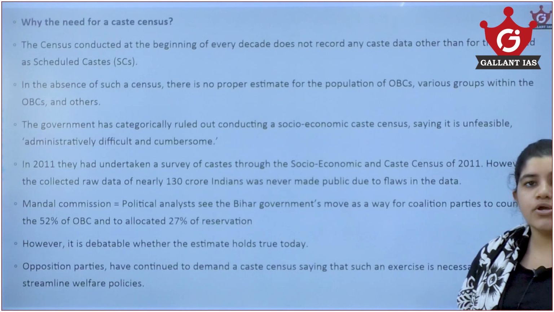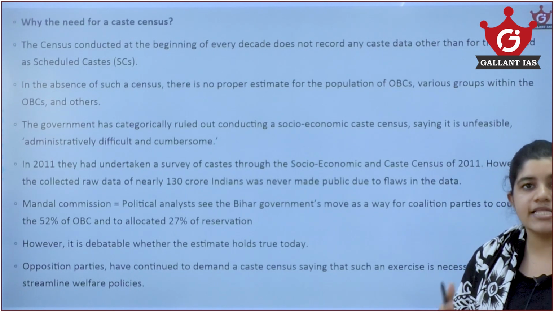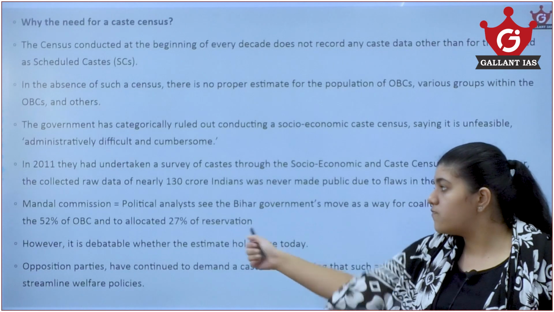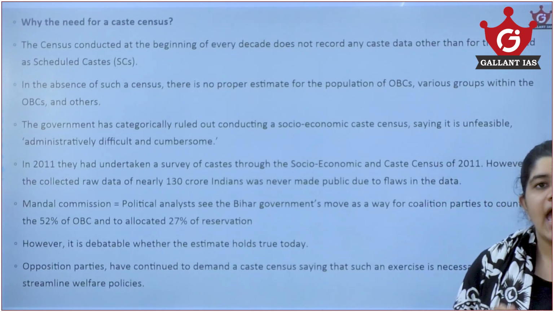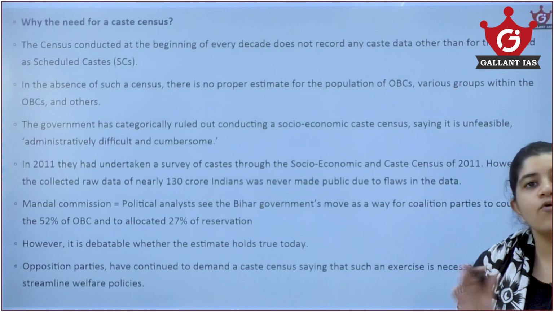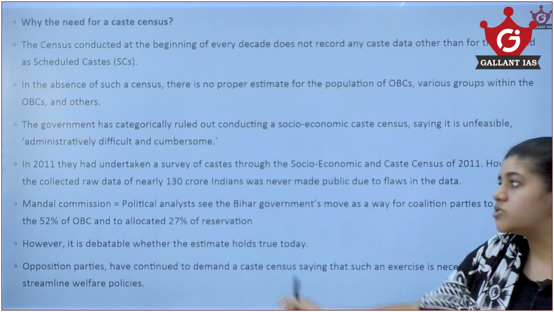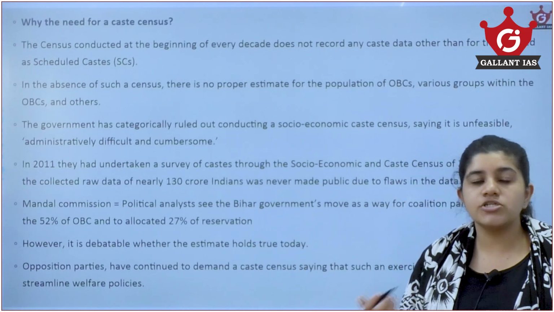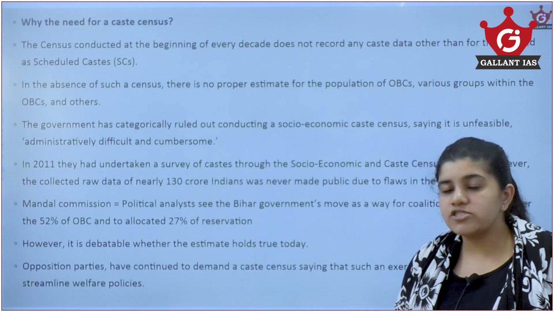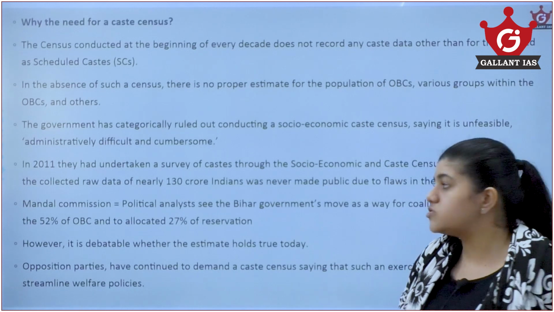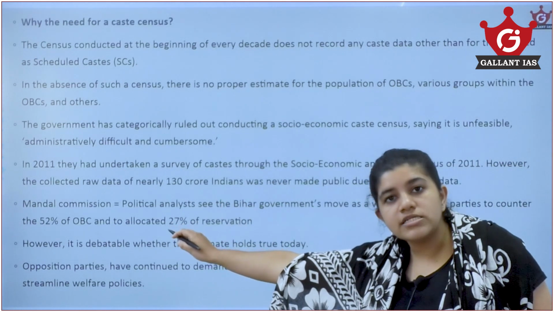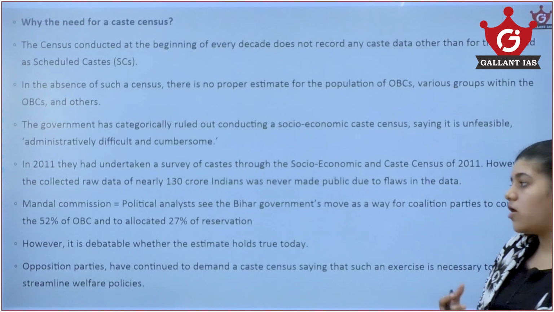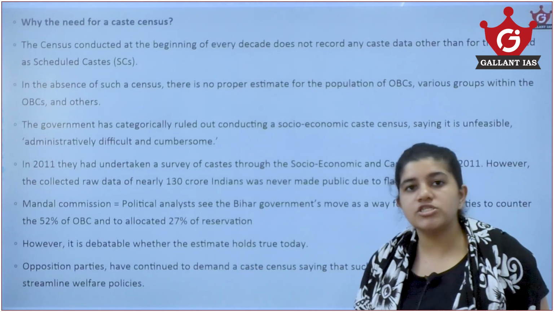So, as I told you, you might know if you learn polity, the Mandal Commission recommended 27% reservation to about 52% of OBC back then. As I have told you, till 2011, no caste-based survey ever took place. So, how did the Mandal Commission come to know that 52% of the population is OBC? We don't have any proper reference or authentication to prove that 52% of the people in India belonged to OBC back then, and this created a lot of problems from the opposition party, and this still is going on now.